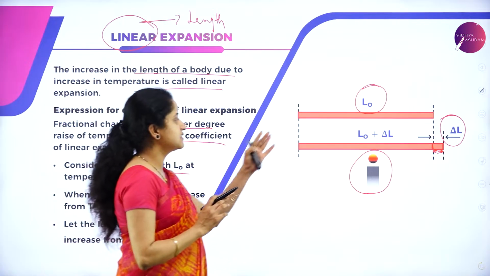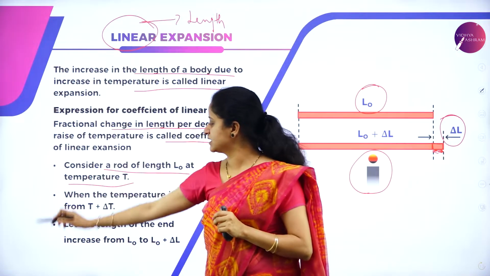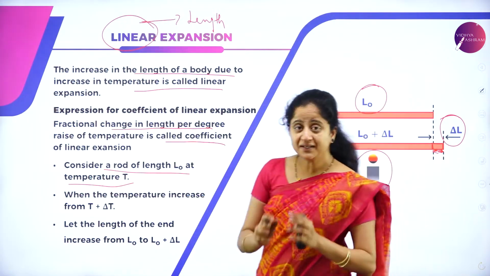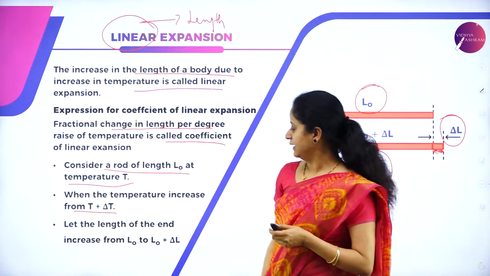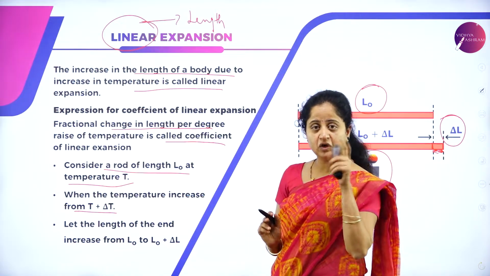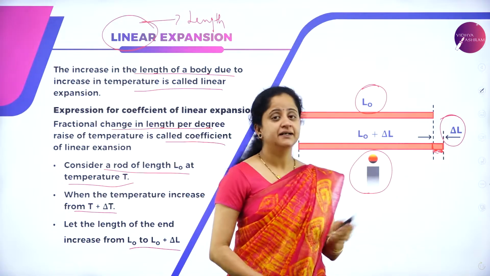So, when the temperature increases from T to T plus delta T, the length of the rod also increases from L0 to L0 plus delta L.